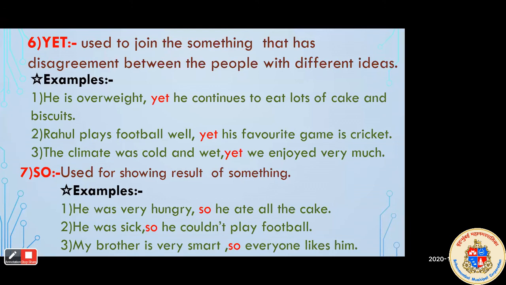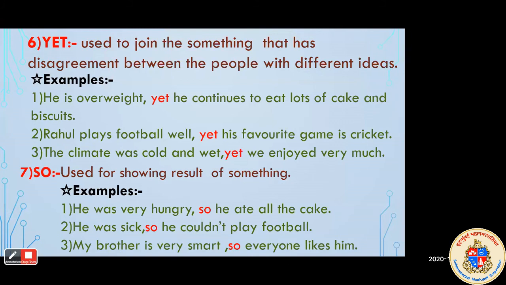My brother is very smart, so everyone likes him. Why does everyone like him? Because his brother is very smart. So when we have to show the result of something given in the sentence, we join such sentences with the help of the conjunction so.